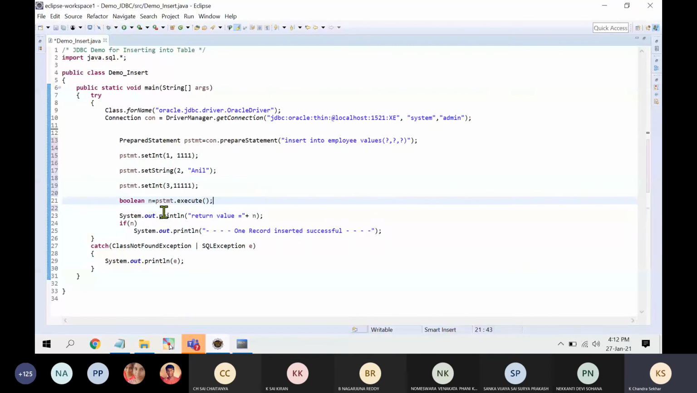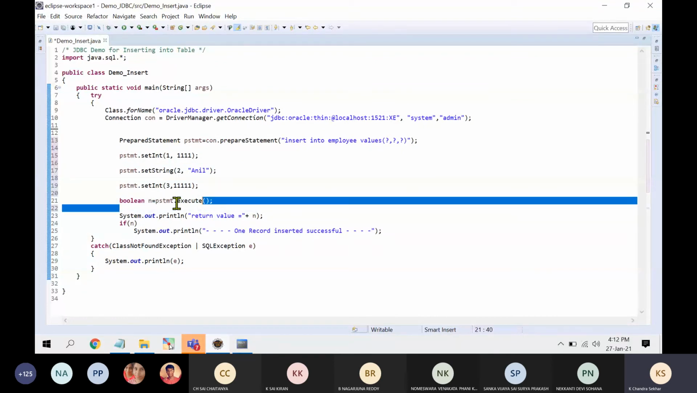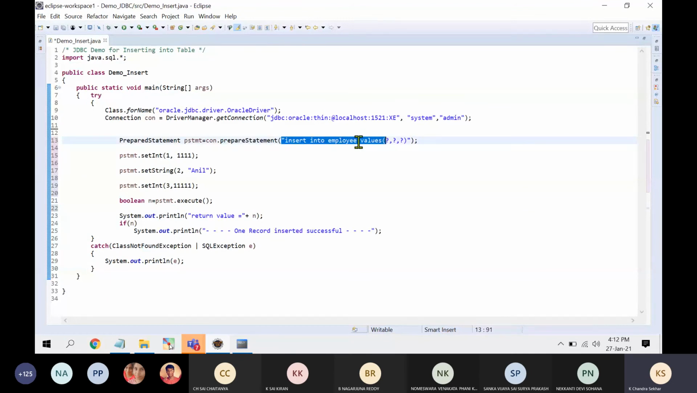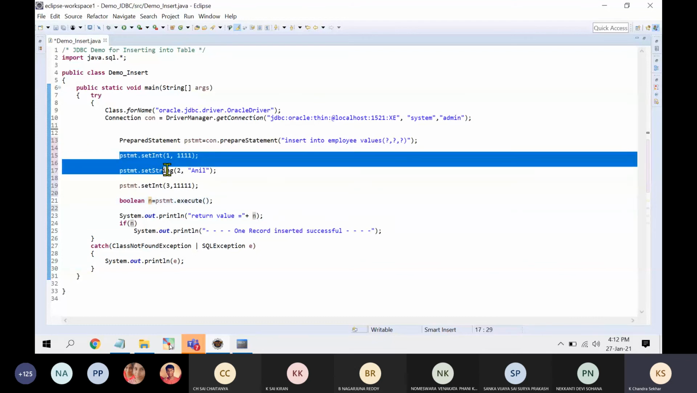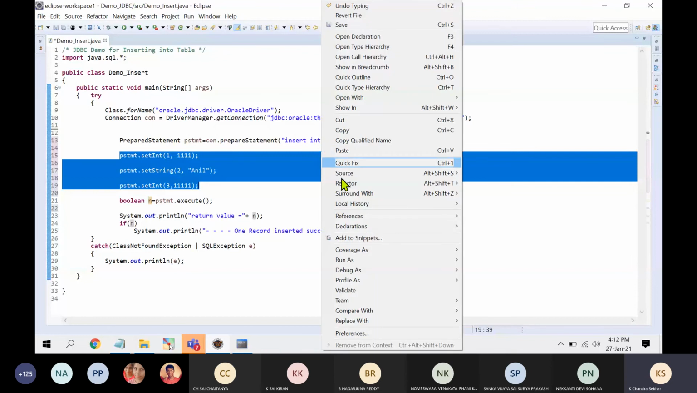Now I am using prepared statement dot execute. What am I executing? This is the query. How are you executing? With the help of prepared statement. System dot out dot println of the return value n. This n value means how many records, how many rows, are inserted successfully. This n is 1 because at a time you are inserting only one record, right? So let me execute this one.